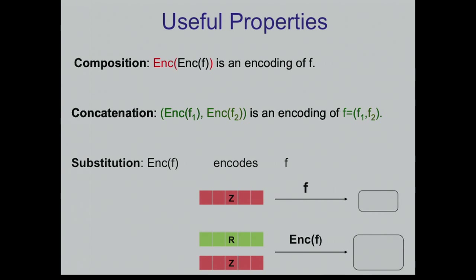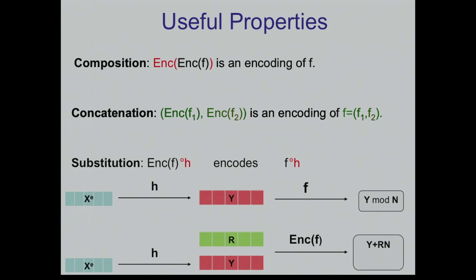The third property is substitution. So imagine that you have an encoding for the function f, and now you plug in some function h. So instead of computing f on z, you replace or substitute z by h of x. And then you do it also for the encoding. So this new encoding is going to be an encoding of the new function. Let me give you an example to make this clear. So I could present this RSA example as follows. I could say, consider the modular function, which takes y and just applies the modular reduction.